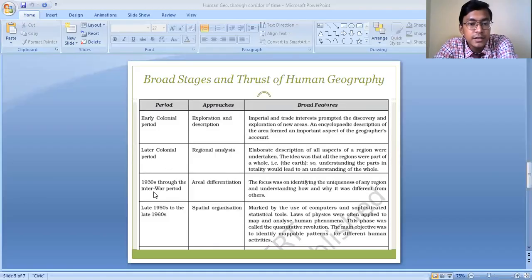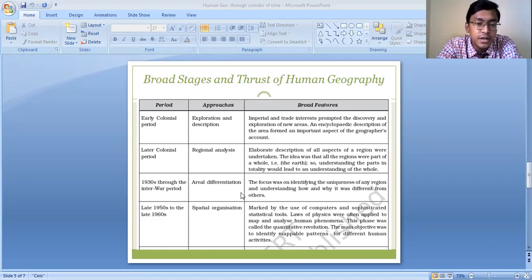So the third period is after the 1930s, through the interwar period actually. After the 1930s, during the period of the World War, the approach of human geography was areal differentiation. The approach of studying human geography was areal differentiation, and this approach has different features, totally different from the regional analysis and exploration approach.